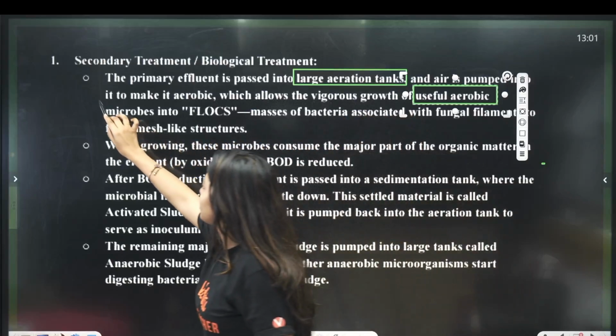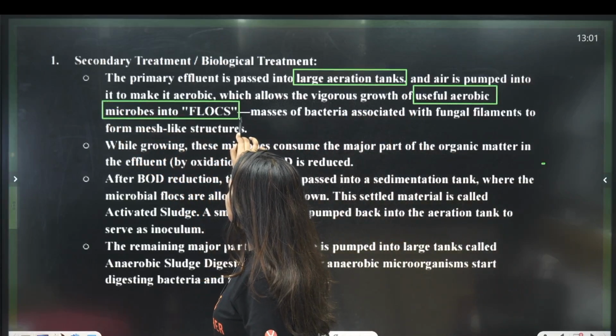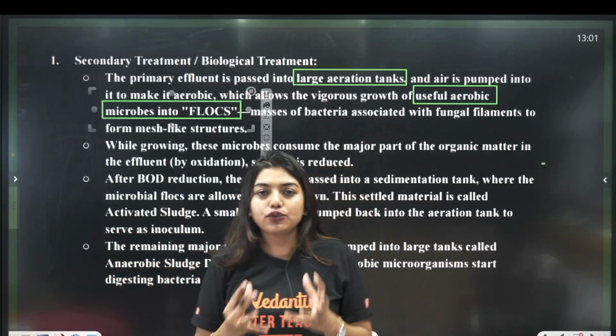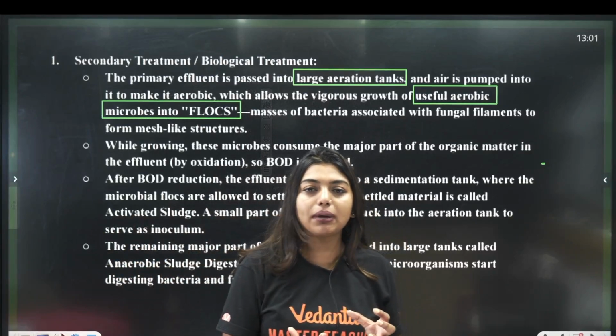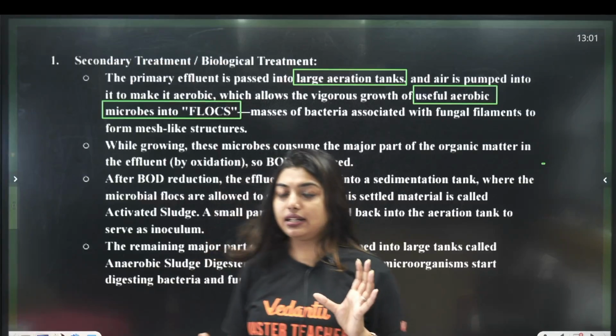You're learning the microbes chapter, no? So, obviously microbes should be used, and these are called flocs. Flocs means a set of useful bacteria, useful microbes, with fungal filaments in it. Okay, with what?